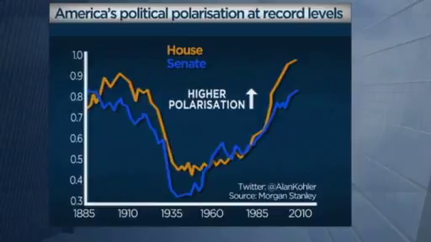It shows the political polarisation between the Democrats and the Republicans and is based on analysis of the voting patterns in the Senate and the House of Representatives in Washington. It looks at the divergence in the average positions of the members of Congress. Now, going right back to 1885, the polarisation has never been as great as it is now.